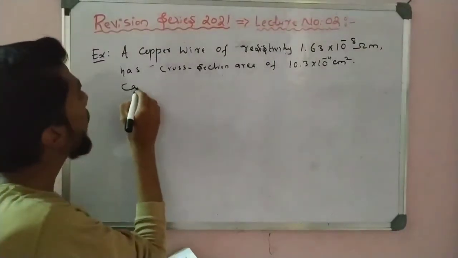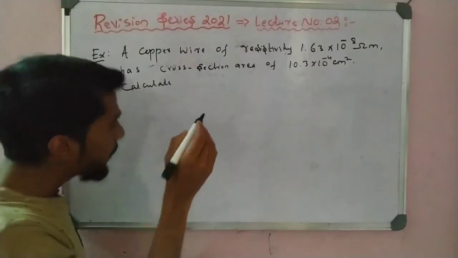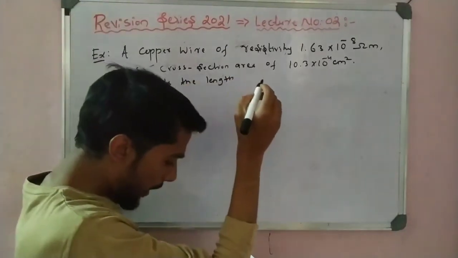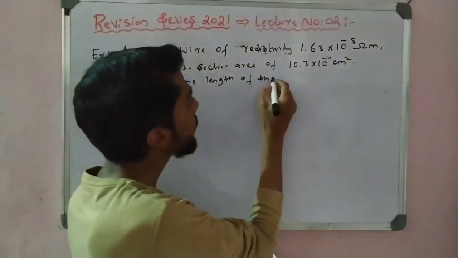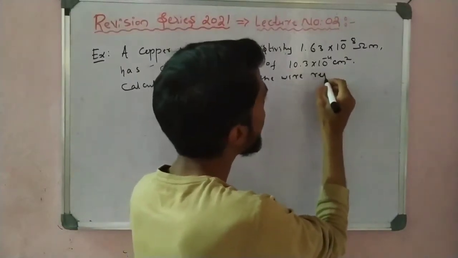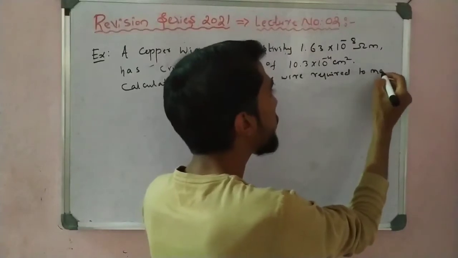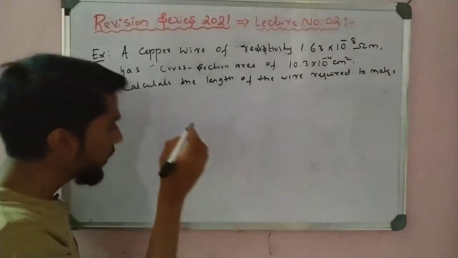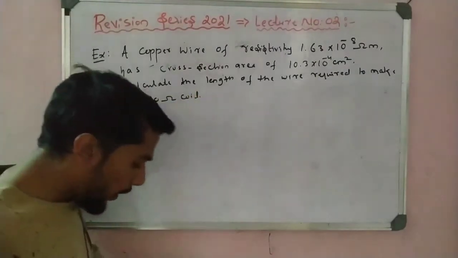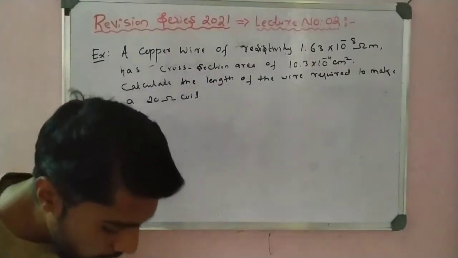Calculate the length of the wire required to make a 20 ohm coil. Students, this is very important, you have to write it down. Okay, see here.